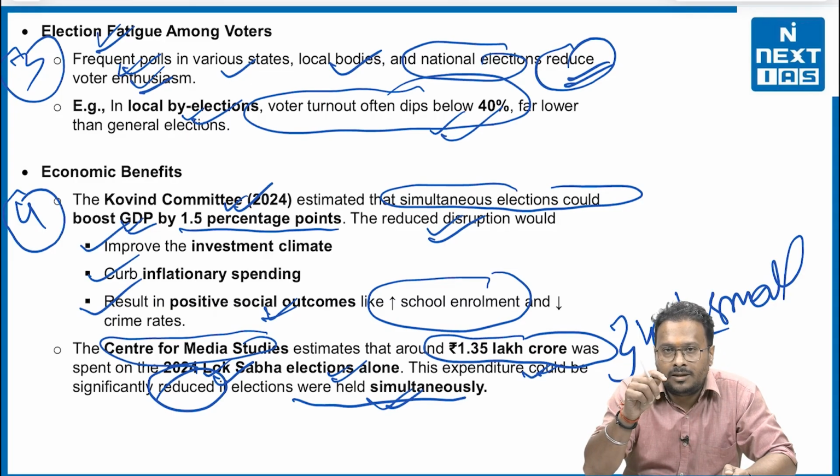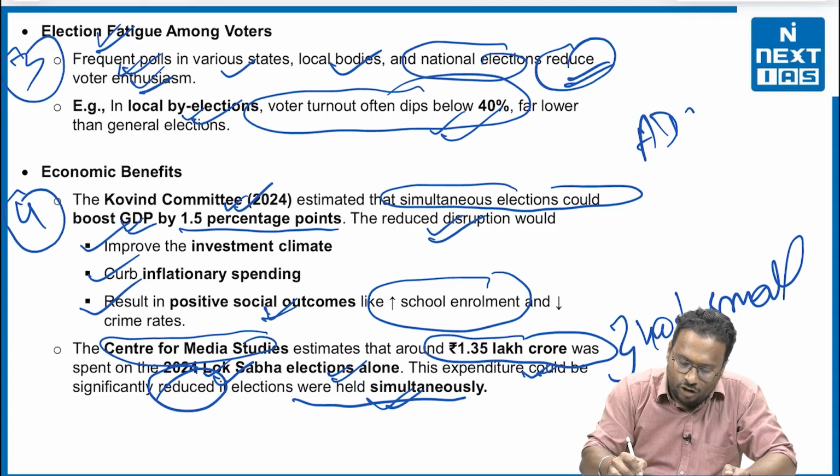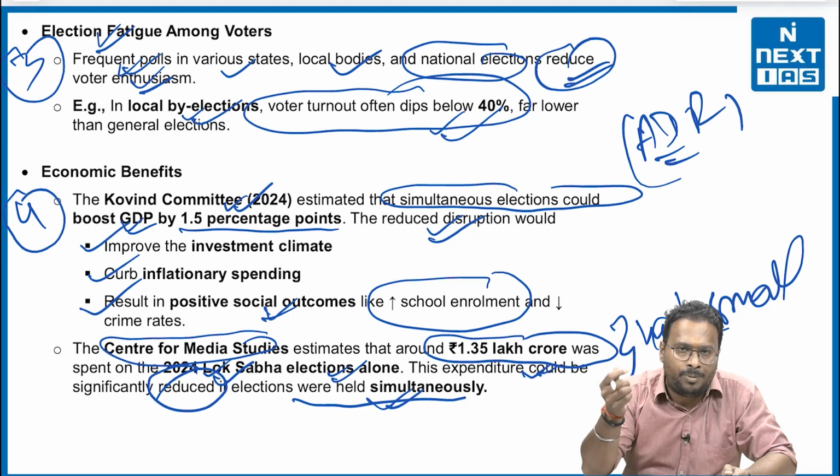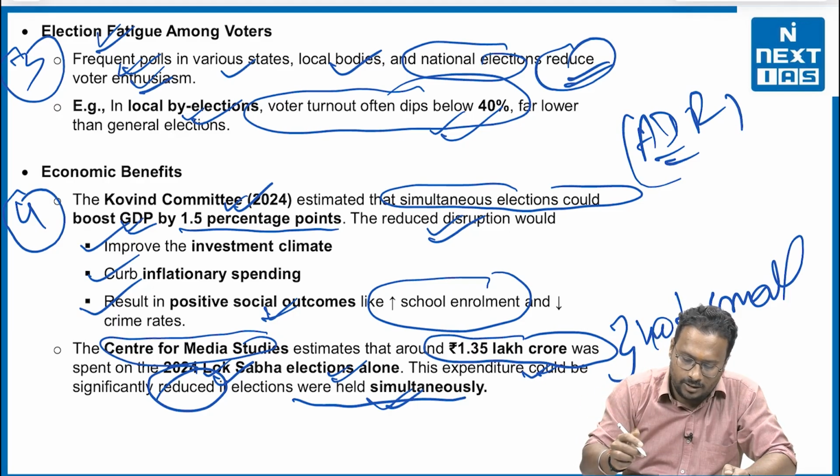If I add the money spent by different parties for the particular elections based on the report of ADR, then you people will be mesmerized that more than 8 or 9,000 crore rupees has been spent by the different political parties on their political campaigning. That amount of money could be used in a different manner. It is a report that has been given by the ADR, right?